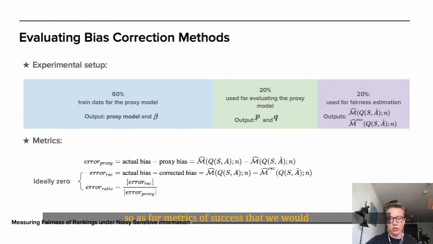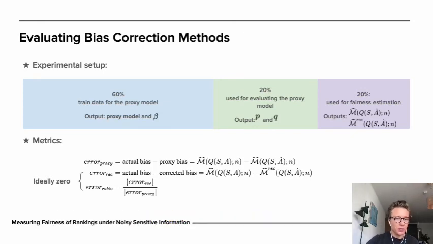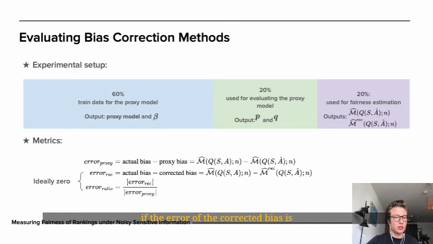So, as for metrics of success that we would like to use, we compute the errors of the proxy and the corrected measurements. So we want to find how far away the proxy bias is from the actual bias and how far away the corrected proxy bias is from the actual bias. And what is more, we provide the ratio of these two values. So this ratio is higher than 1 if the error of the corrected bias is higher, and lower than 1 if the error of the proxy bias is higher.